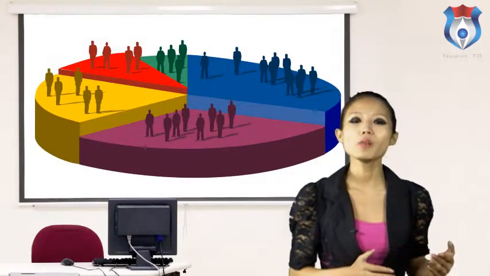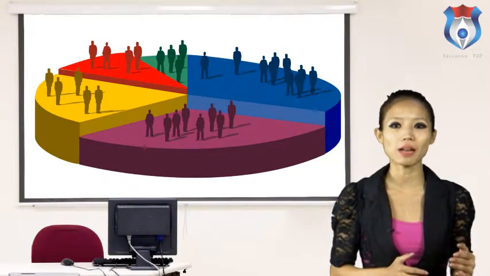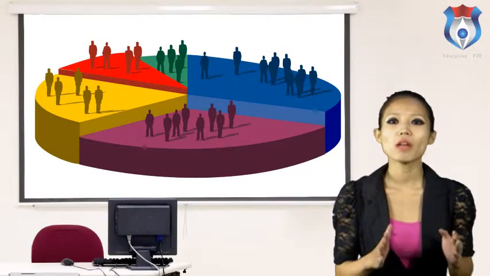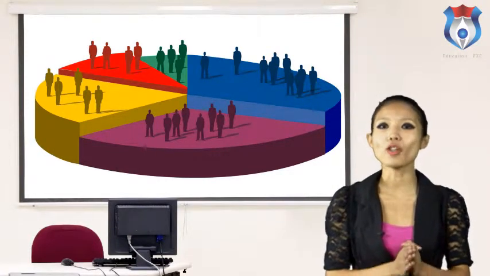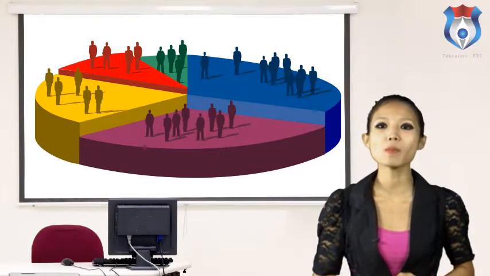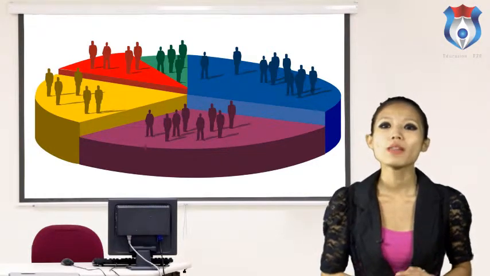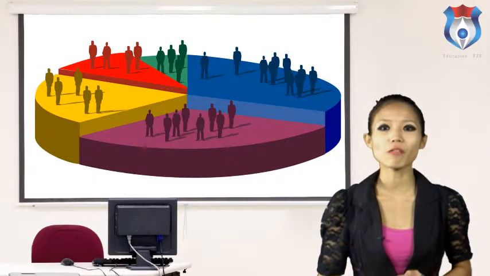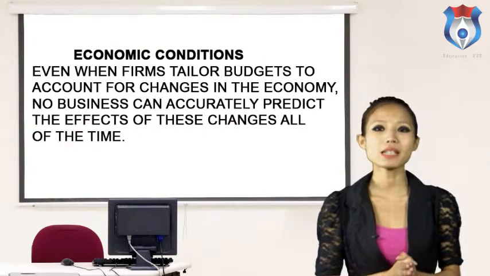Market share. Firms have no control over the competition and may experience an unplanned decline in sales market share if competitors introduce strong marketing campaigns on new products. New competitors may also reduce an existing company's market share more than the company anticipates, reducing the firm's sales and causing a budget variance. Economic conditions.